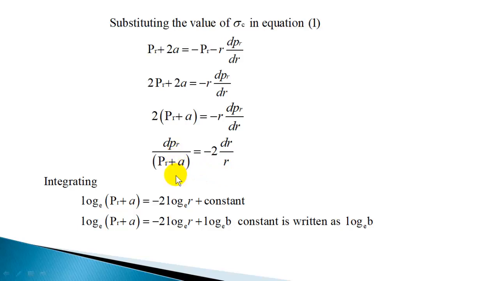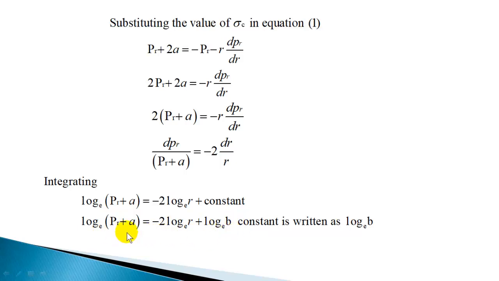Now if you integrate this, log of PR plus a is equal to minus 2 log r, since the integration of 1 by r is log r, the natural logarithm. So log of PR plus a is equal to minus 2 log r plus a constant of integration. Now I will put this constant in a different form. I will write it as log b, where b is another constant, and log b is also a constant. This is to get the expression in a standard form.